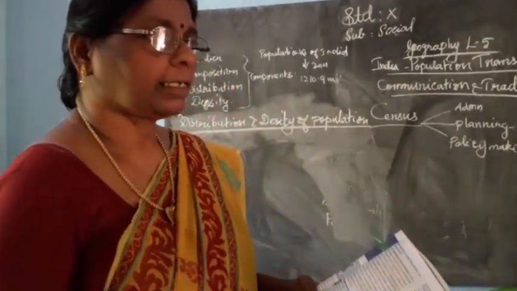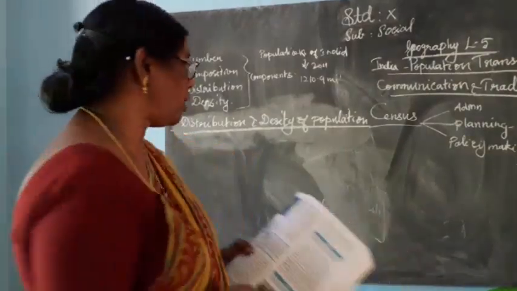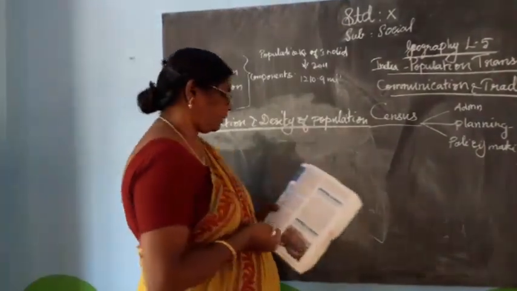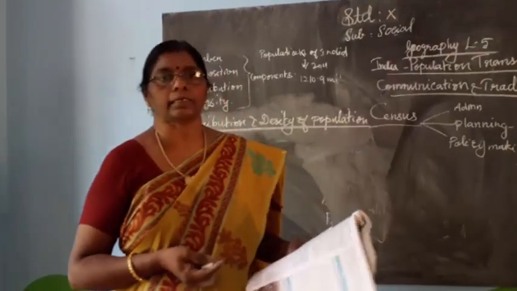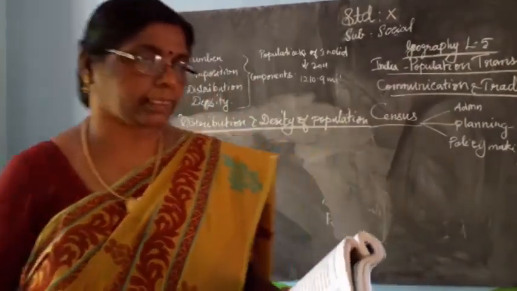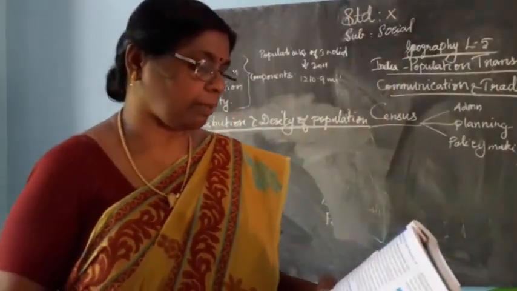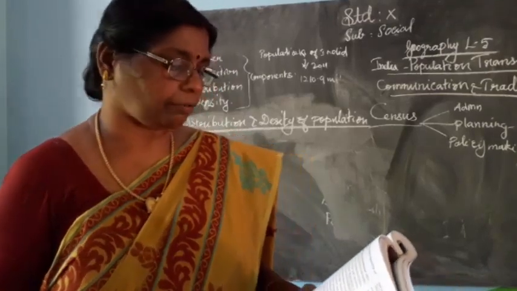Terrain, climate, soil, water bodies, mineral resources, transport, industries and urbanization are the major factors that affect the distribution.